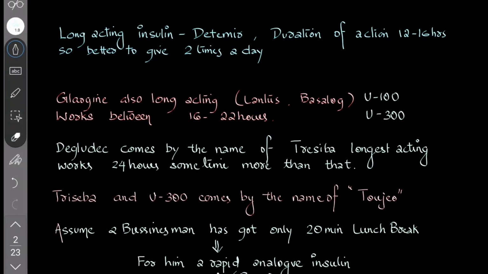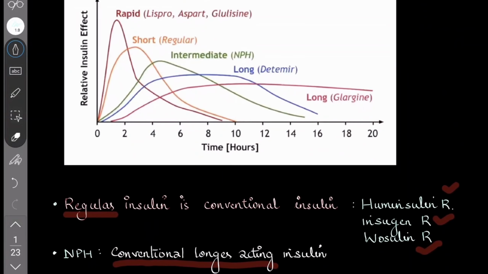Next comes the long acting insulin, Detemir. Its duration of action is 12 to 16 hours, so it's better to give it two times a day. Just see the slide. This is Detemir, long acting, with 12 to 16 hours of action.